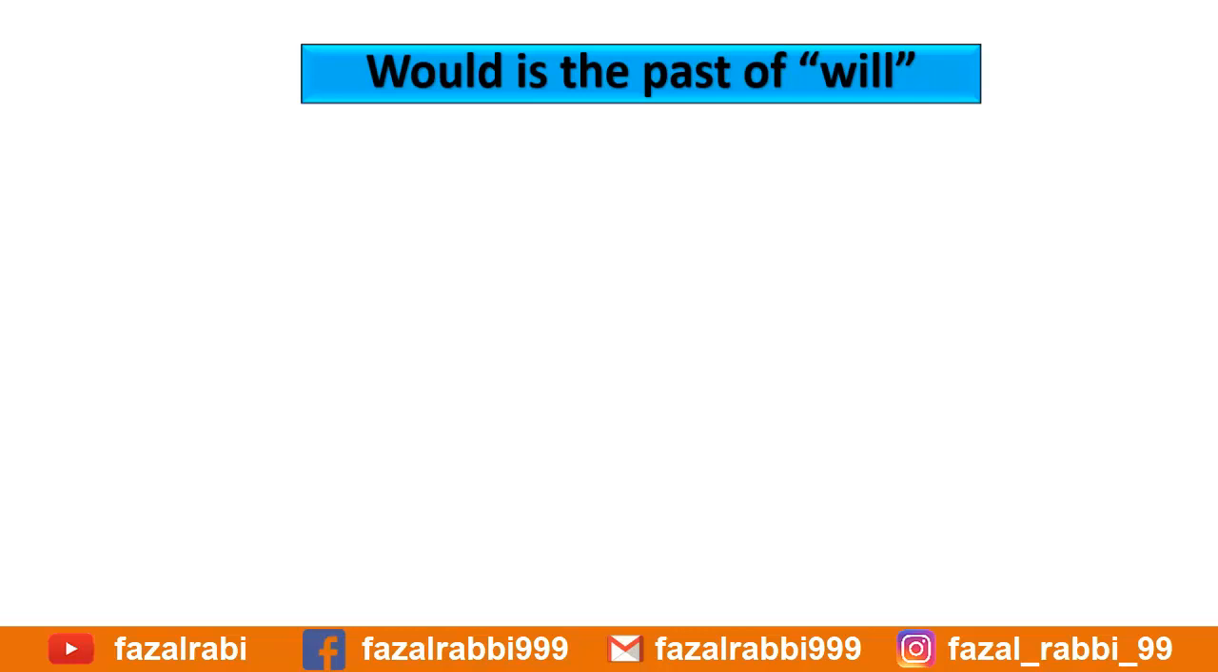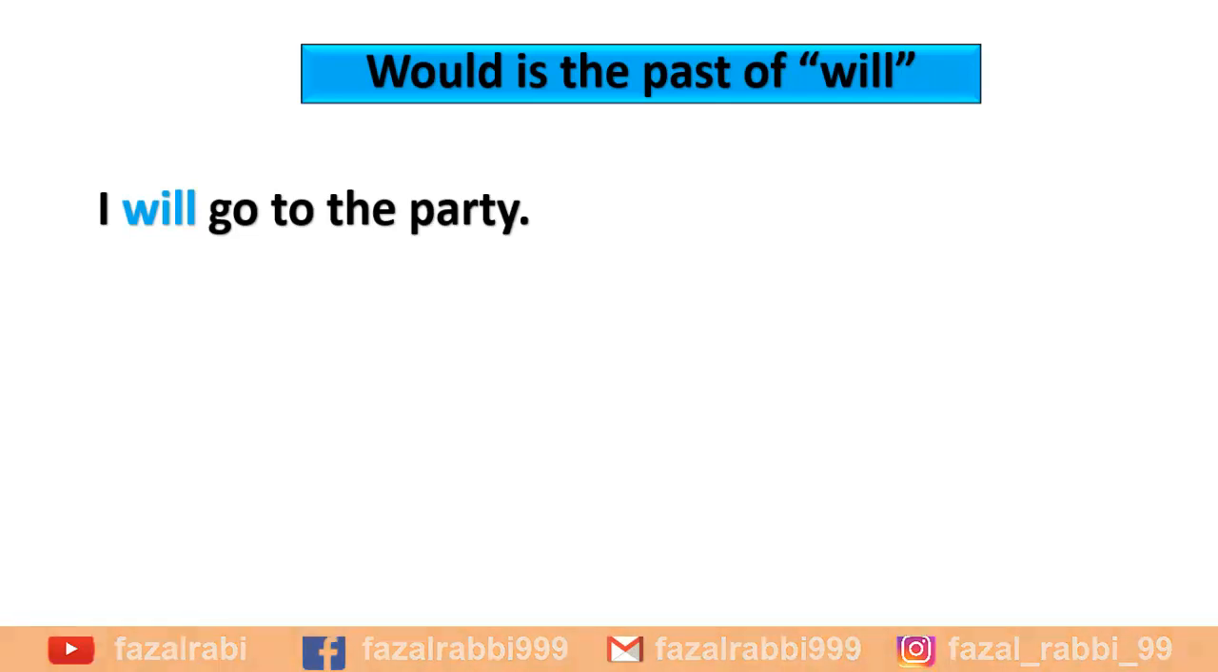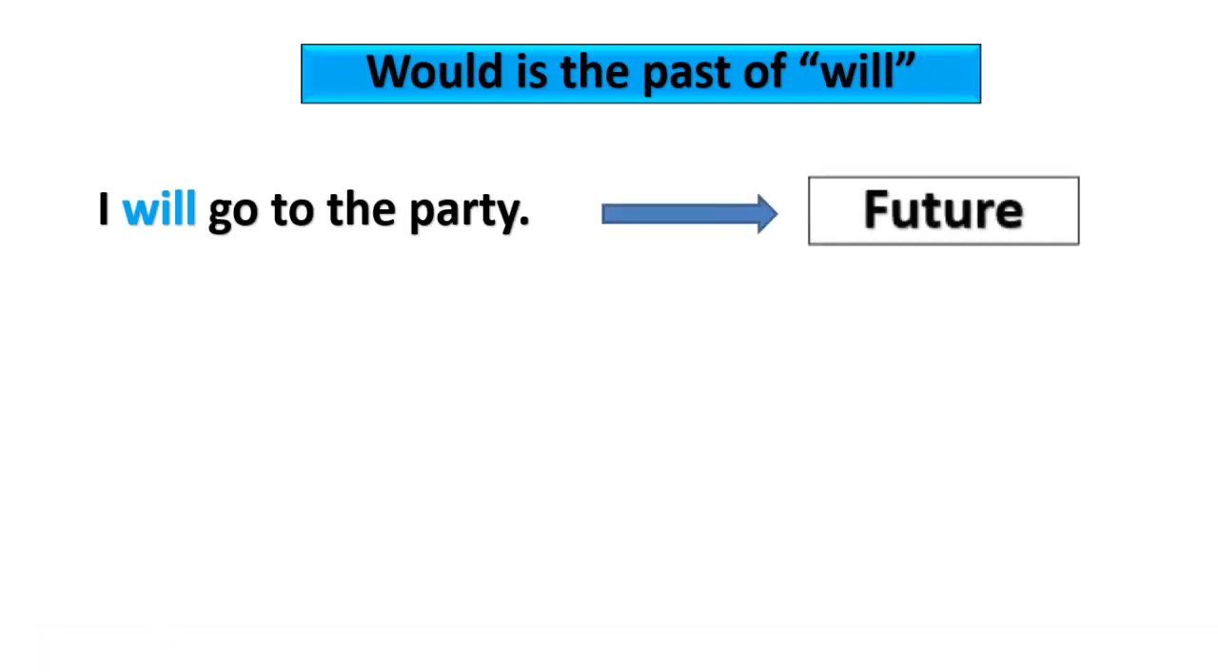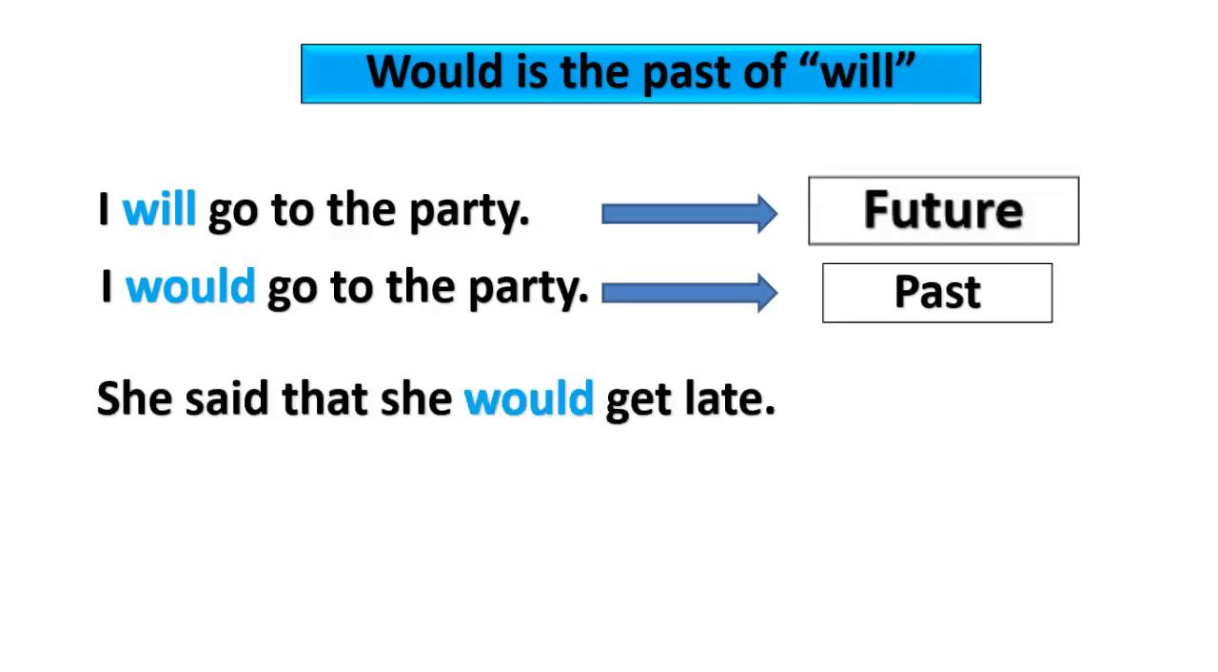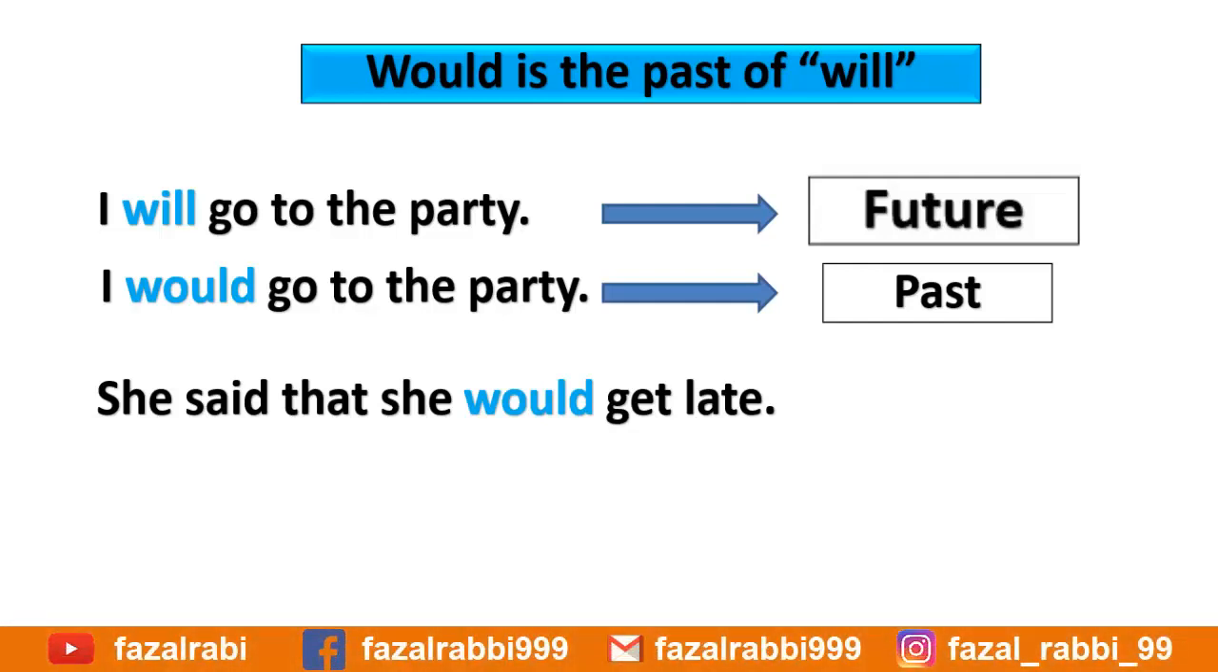For the sentences we want to show in the past. For example, I will go to the party. It is in future. If the will is replaced by would, it would become past. For example, I would go to the party. Other examples, she said that she would get late. Its present form is I will get late.